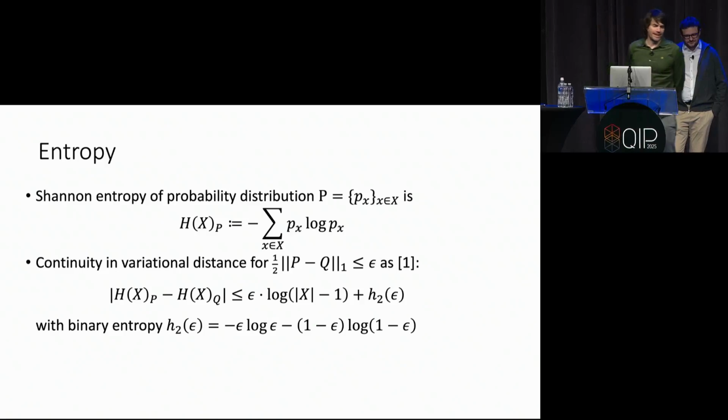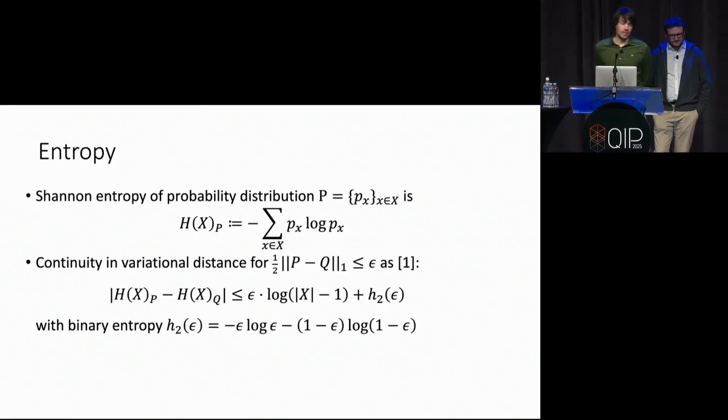Of course, you have to say continuous in what kind of distance measure. For classical probability distributions, a very natural distance measure is the so-called variational distance. It's closely related to how well you can distinguish the two probability distributions. For this basic setting, we have a tight continuity relation shown on the board here.